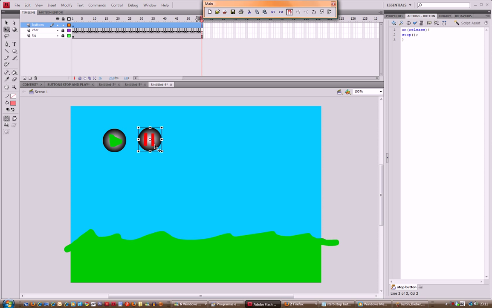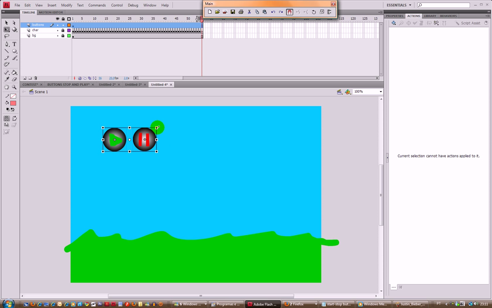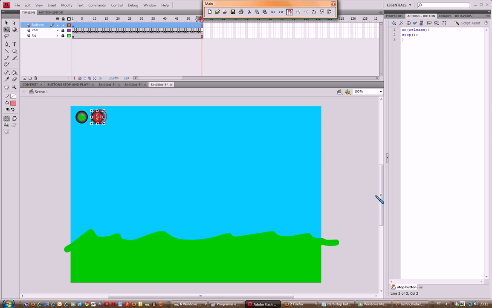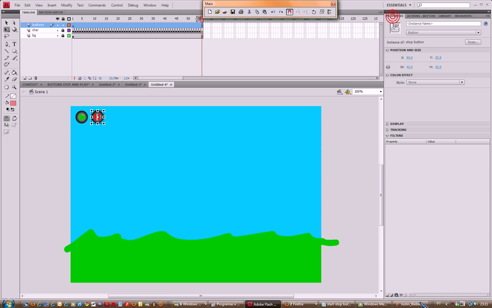Okay, now you've done the actions for both buttons. Let's put them in the right place like this. Put them in the same size so it gets a little bit cooler. If you want, I think you can put some effects in it, glow or something.